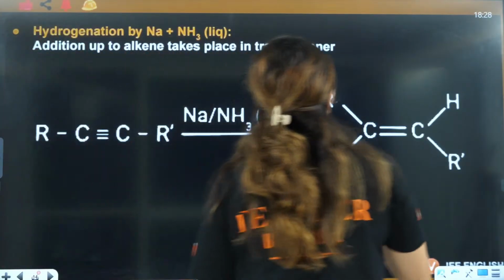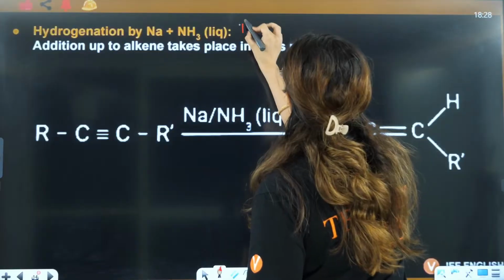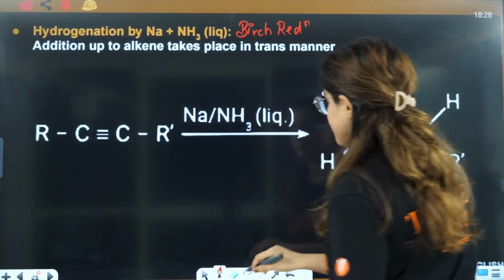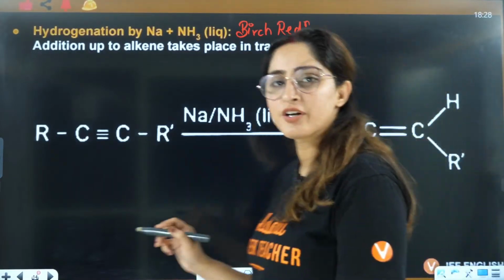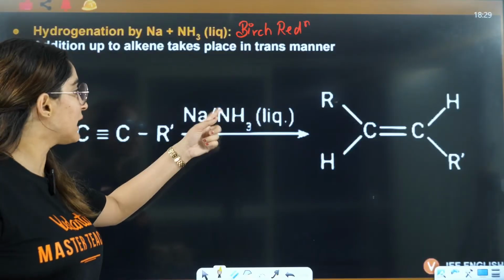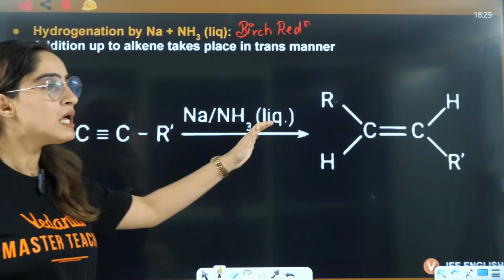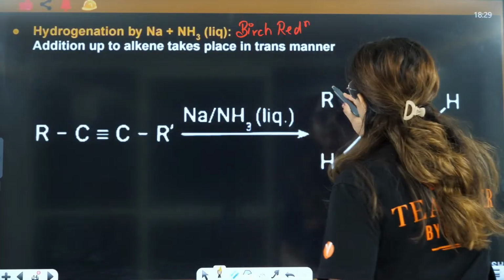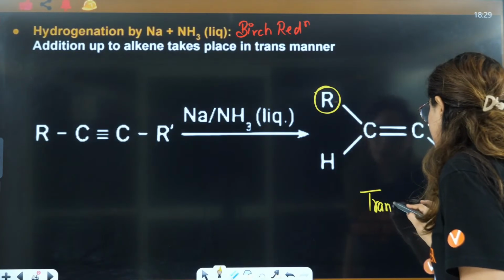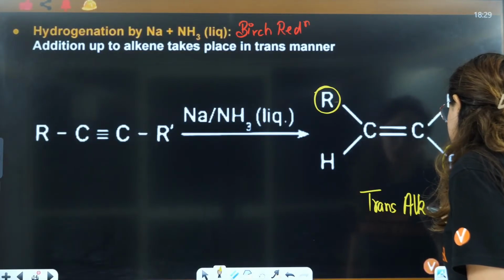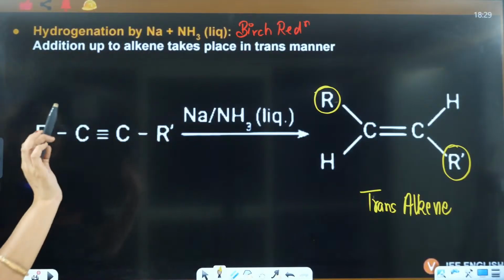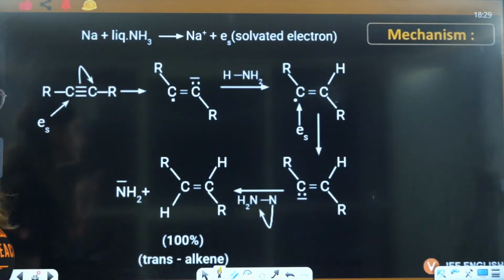In Birch reduction, you have sodium or lithium in the presence of liquid ammonia, and here you will always have the formation of trans-alkene. Always and always trans-alkene will be formed here.